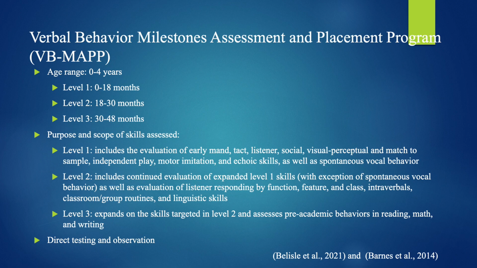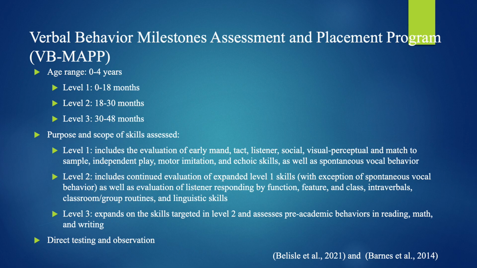Verbal Behavior Milestones Assessment and Placement Program, also known as VB MAP, is an assessment and curriculum planning guide tool. This assessment is used with children diagnosed with autism as well as children with significant communication delays. The assessment is split into 3 developmental levels: 0 to 18 months, 18 to 30 months, and 30 to 48 months. There are 170 measurable learning and language milestones.